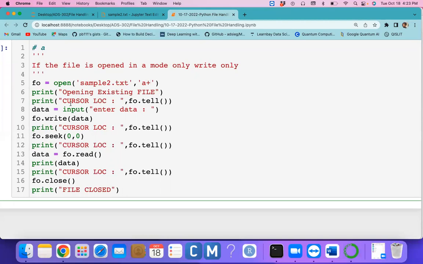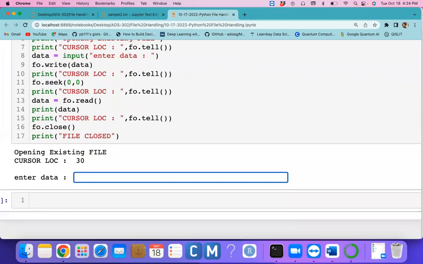Now with A plus mode, the file exists with some data. So when the file is opened in A plus mode, both read and write can be possible. So here we already have 30 characters.